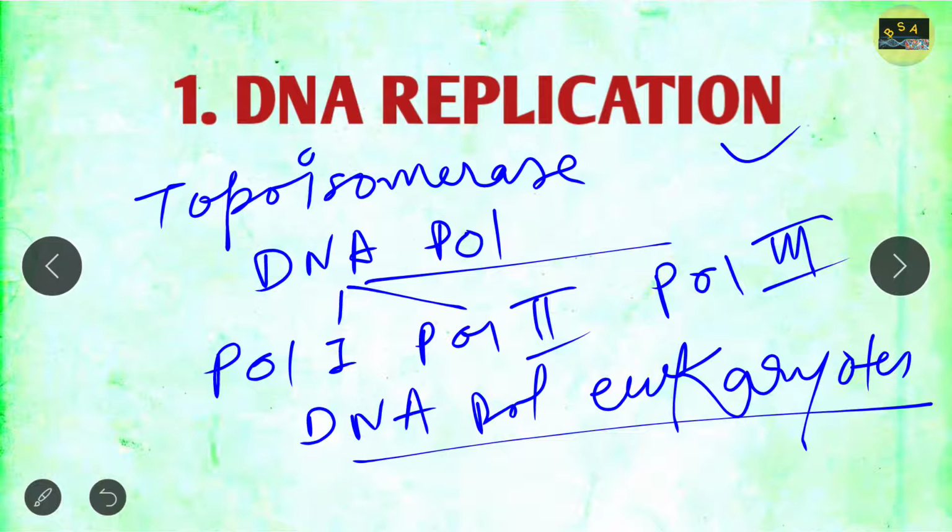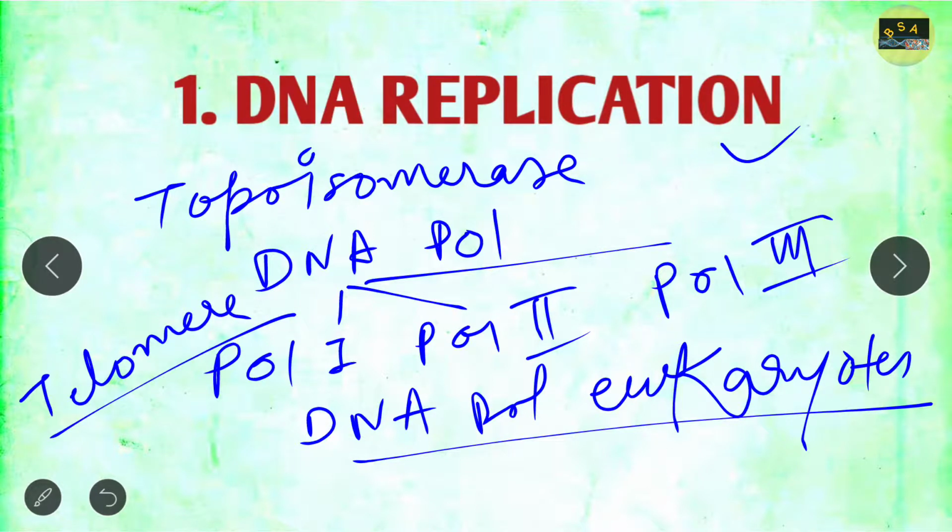Another important thing that you should note down is telomere replication. You might get a question from telomere replication. Sometimes you get a very simple 2 marks question asking what the telomerase enzyme is. Basically, it is an RNA dependent DNA polymerase enzyme, and it somewhat resembles reverse transcriptase. You should know all these details, as you might get a 2 marks question from this as well. So you should read telomere replication as well.